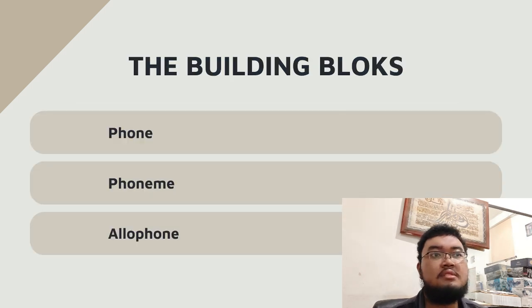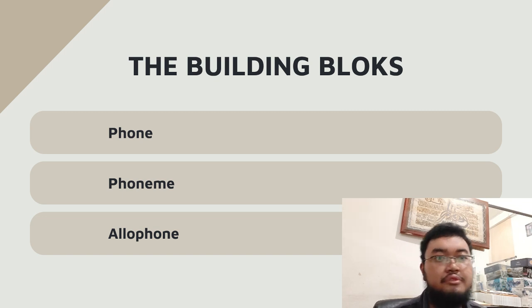Now, first we need to understand the building blocks. First we have phone. A phone is the smallest recognizable unit of human sound, but not classified by function. It uses square brackets like this one. Now we go to phoneme. A phoneme is the smallest unit of sound that distinguishes meaning in a language.